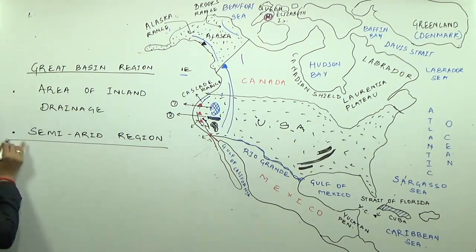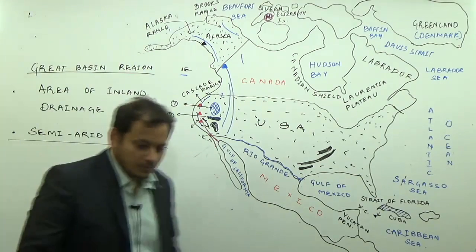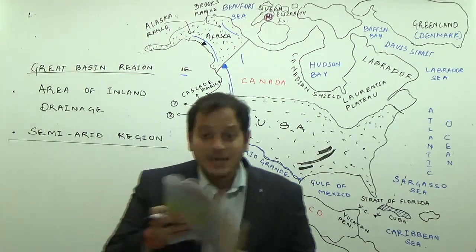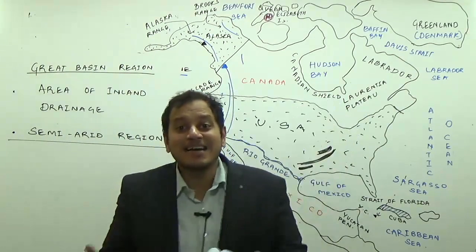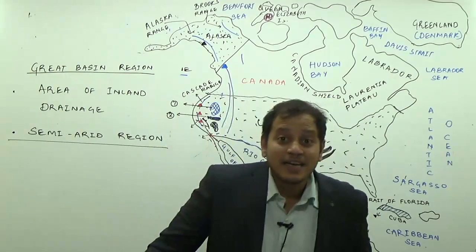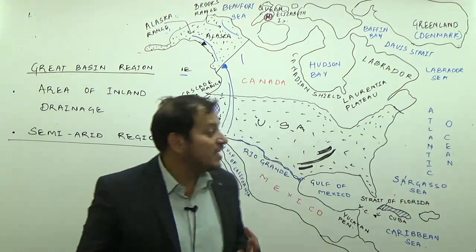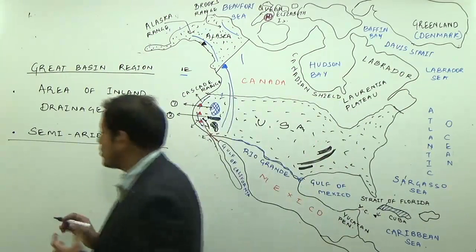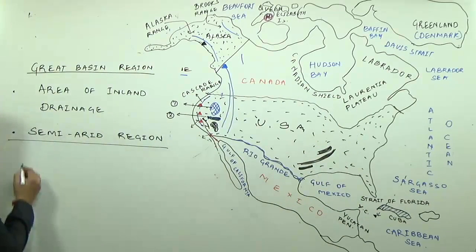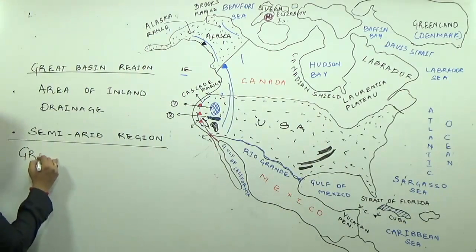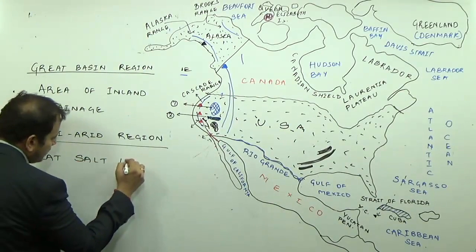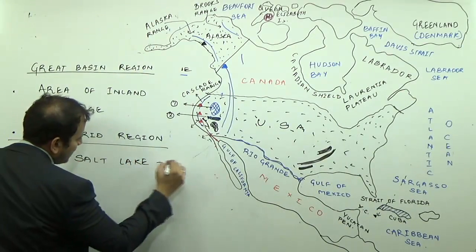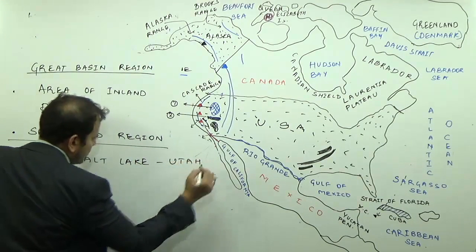It is an arid and semi-arid region. And that is why you can see yahan pe there is a lake which is known as the Great Salt Lake, having the highest salinity in North America. The Great Salt Lake is located in the state of Utah.